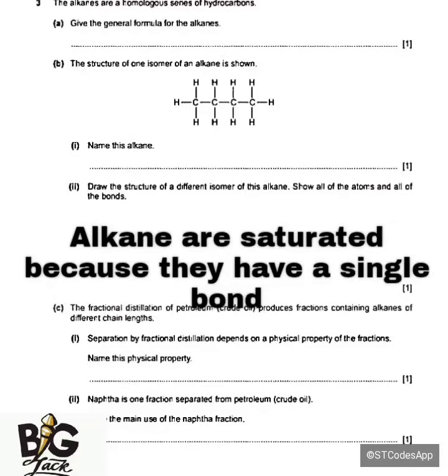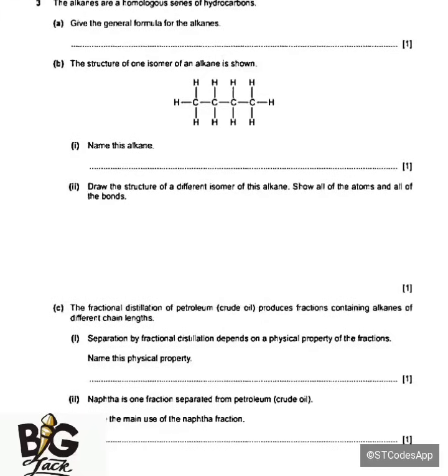The first question, question A, is saying give the general formula for the alkanes. If they ask you to give the general formula for the alkanes, since alkanes are saturated hydrocarbons, I'm going to say CnH2n+2. That one is the general formula for the alkanes. If you want to find any alkane, you need to use this general formula.